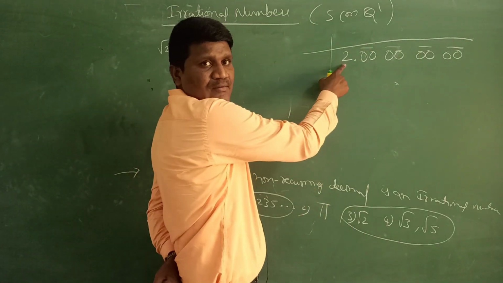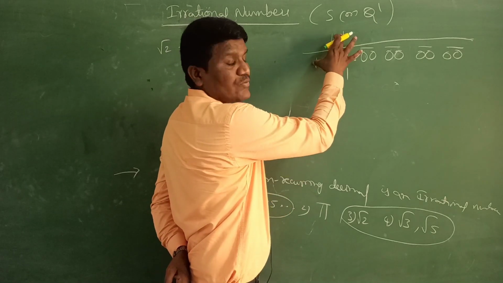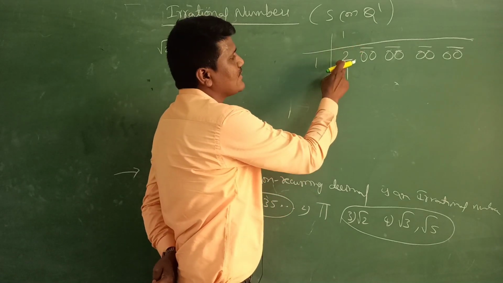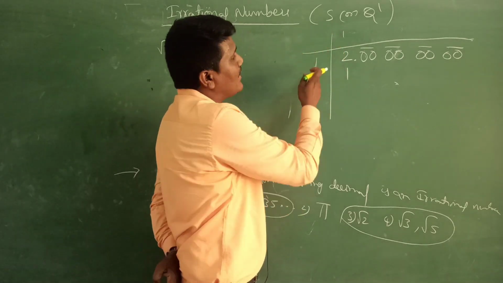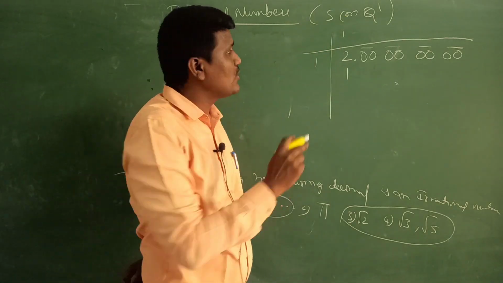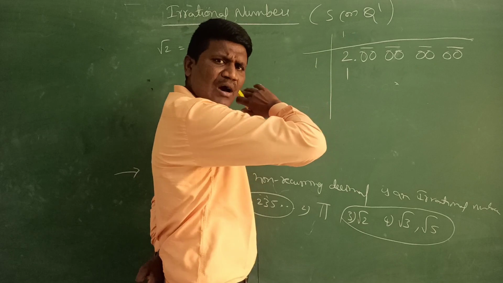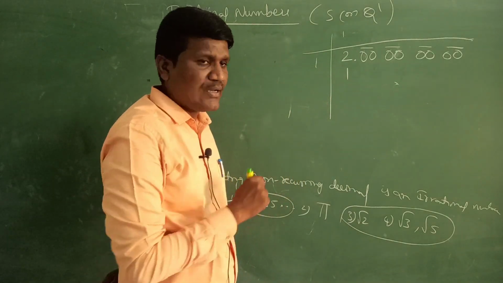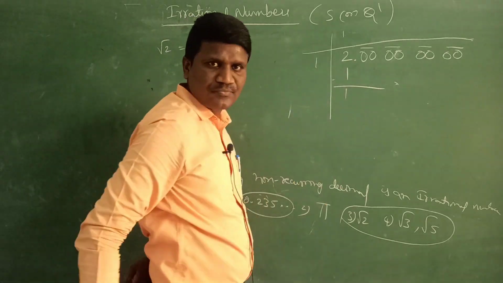First 2 is there. So 1 1s are 1. Always these 2 should be same. If a 4 is there or 5 is there, I should take 2 2s or 3 3s, 4 4s, 5 5s, 6 6s. But don't take 1 2s, 2 3s. These 2 should be same always. Okay. So 1 1s are 1. If I subtract it, 1.